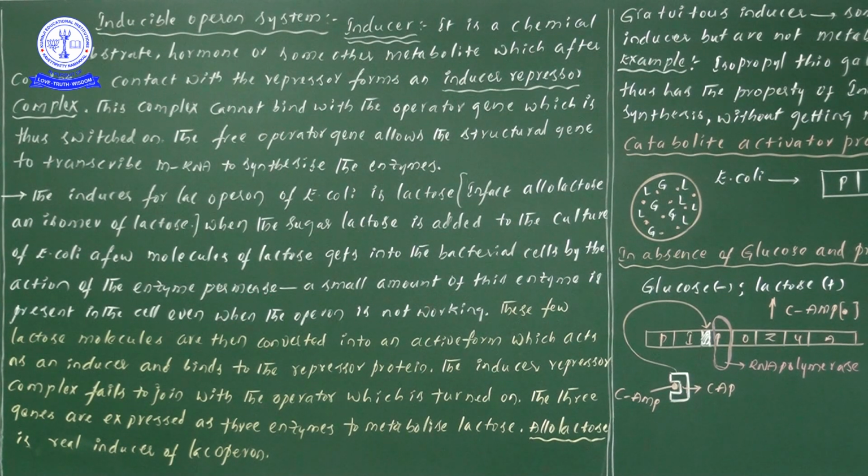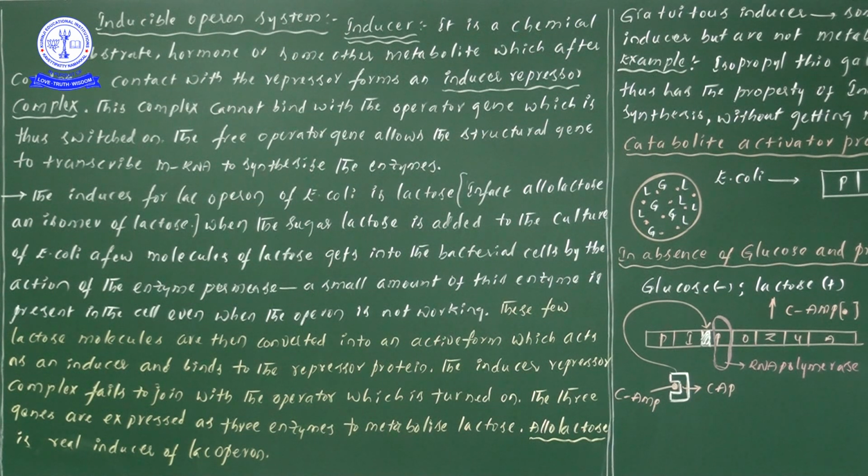I think we understood my point. We are growing E. coli bacteria in a culture medium. That culture medium contains lactose, so some amount of lactose will enter the bacterial cells because of the activity of permease. If you keep E. coli in a medium with lactose, with the help of the permease enzyme, these lactose molecules are translocated into the bacterial cells.